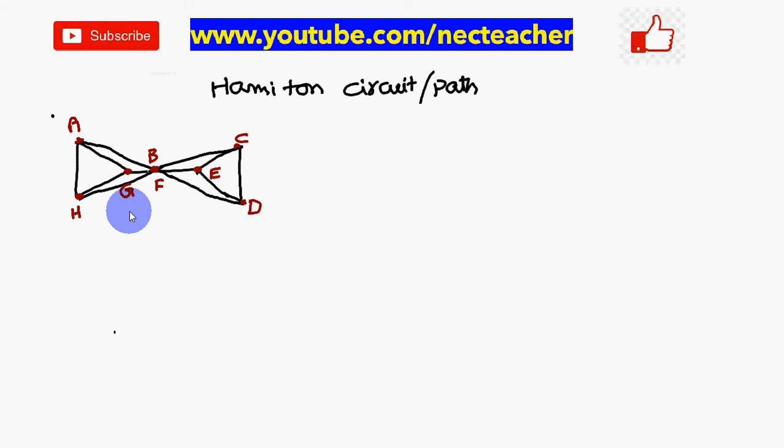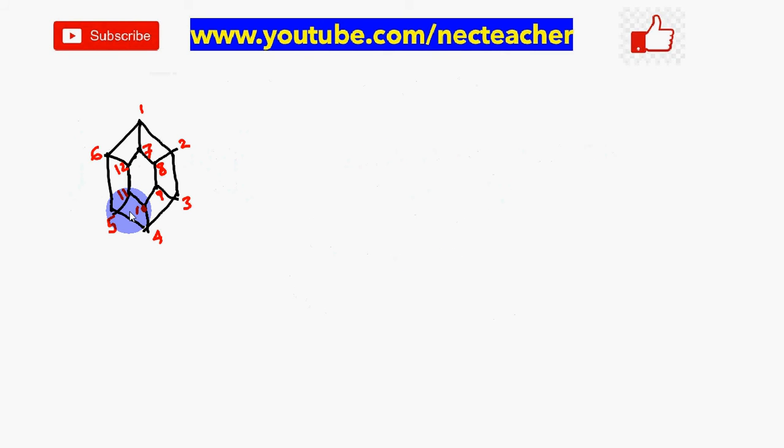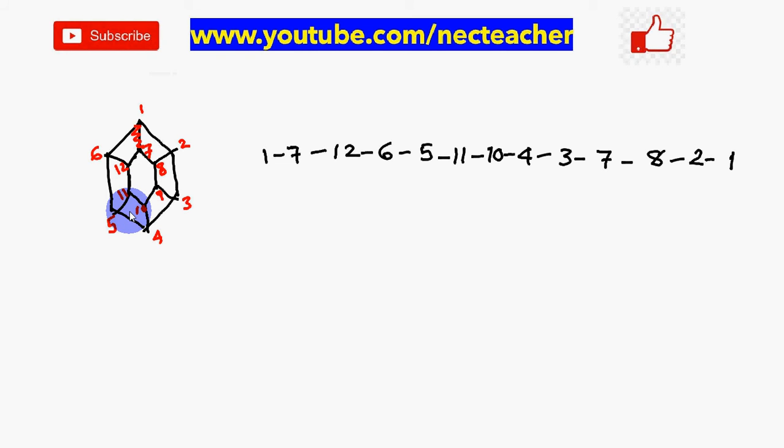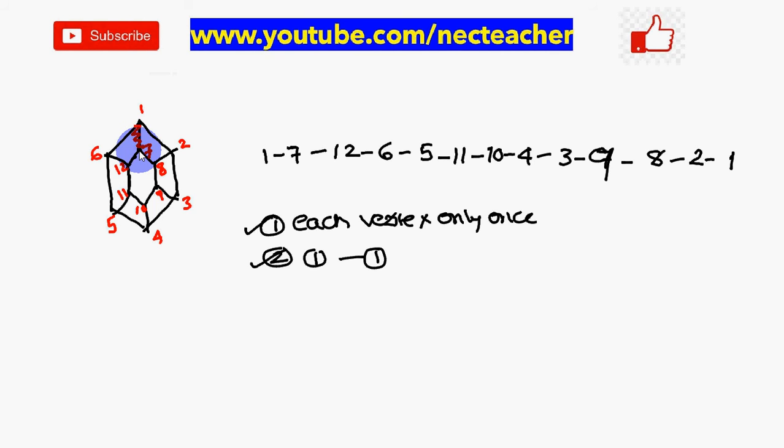Next you come across this example. Here it is also the same thing. Next you consider this one. Can we have a Hamilton circuit for this one? Let us consider 1 to 7, next 7 to 12, 12 to 6.